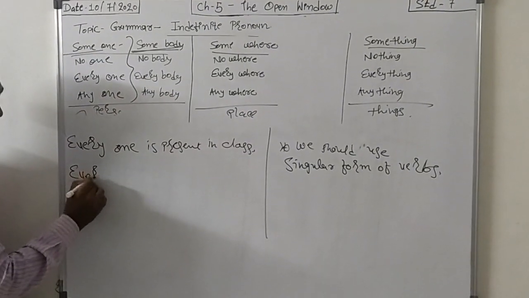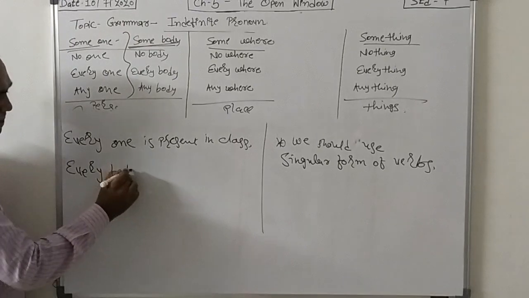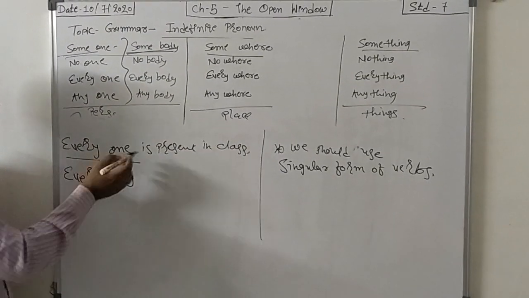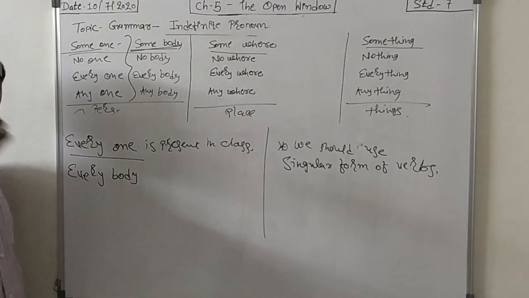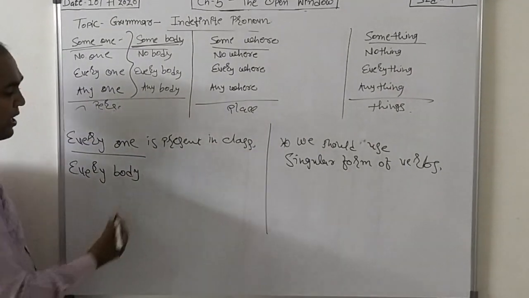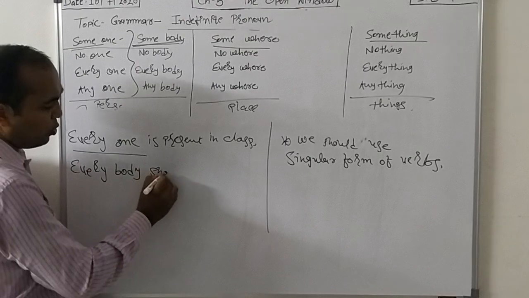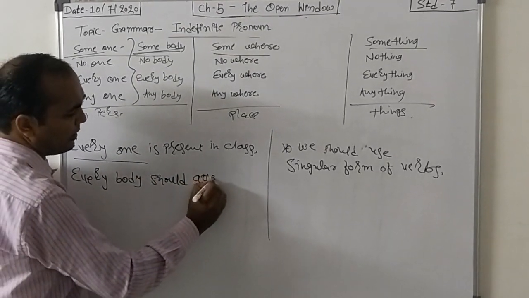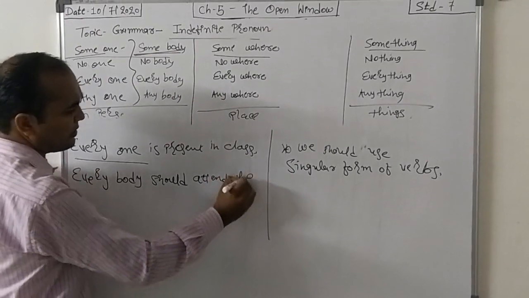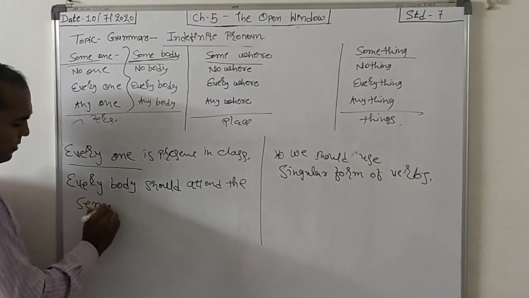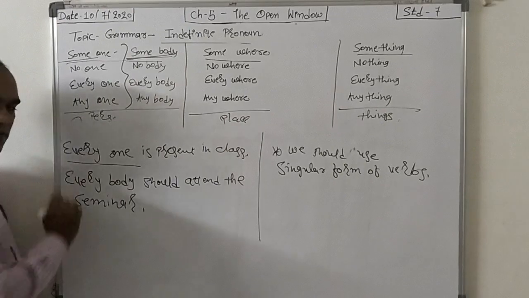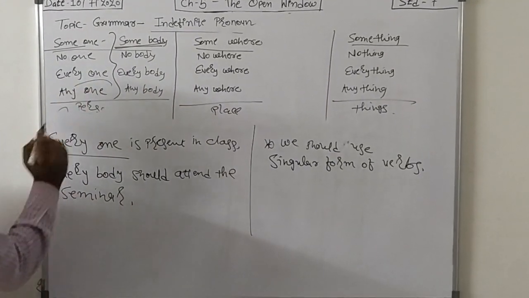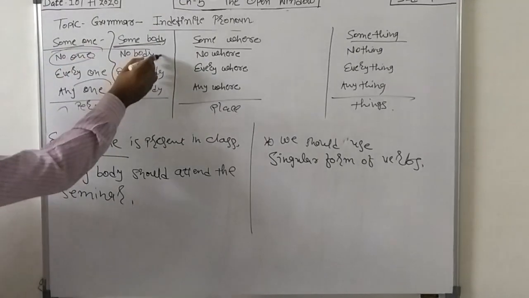Then everybody, whether it is an unknown person, for that time we are using everyone. Now everybody means all the people we know. So, everybody should attend the seminar. So we are using this for everybody. Now anyone we already taught you. Now the remaining is what?